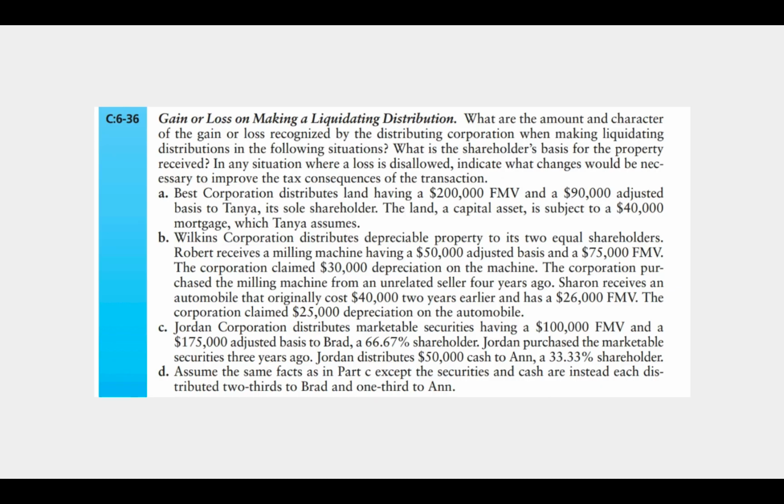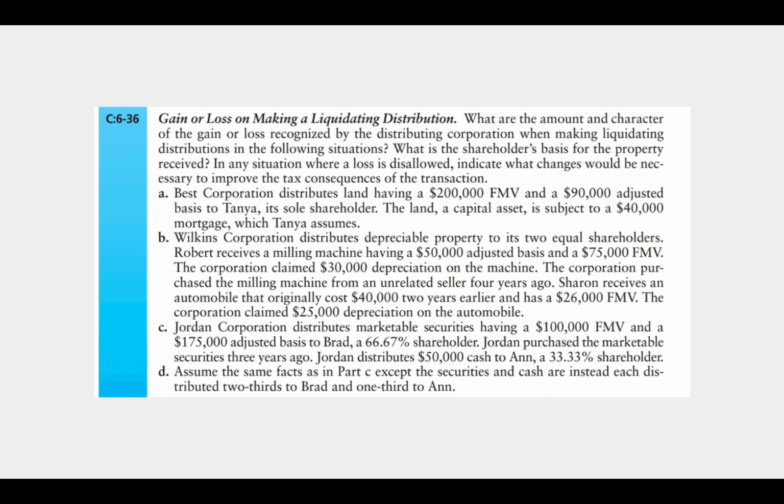All right, in problem 6-36, we want to know what are the amount and character of the gain or loss recognized by the distributing corporation when making liquidating distributions in the following situations. What's the shareholder's basis for the property received? In any situation where a loss is disallowed, indicate what changes would be necessary to improve the tax consequences of the transaction.